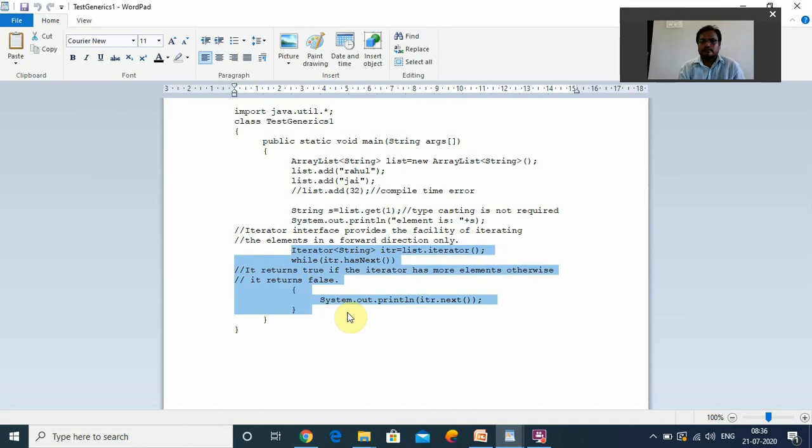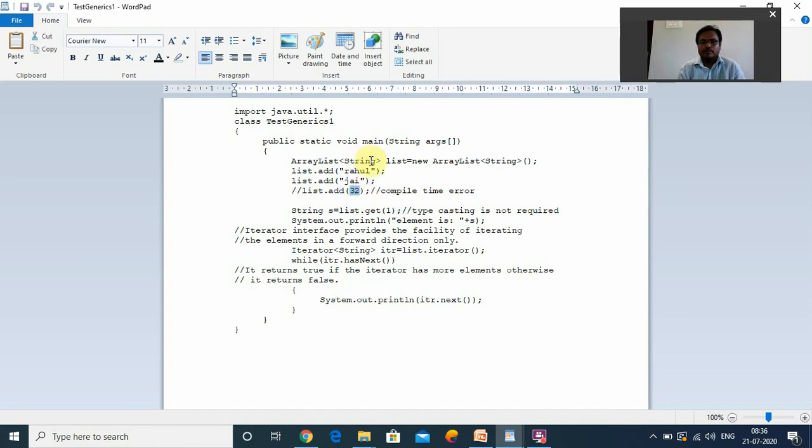This particular part is how to create a generic class object. After creating the generic class object, we are adding the elements to it. This is a comment line. If you remove the comment, at compile time you get an error. Why are you getting an error? 32 is an integer object. It is not a string.